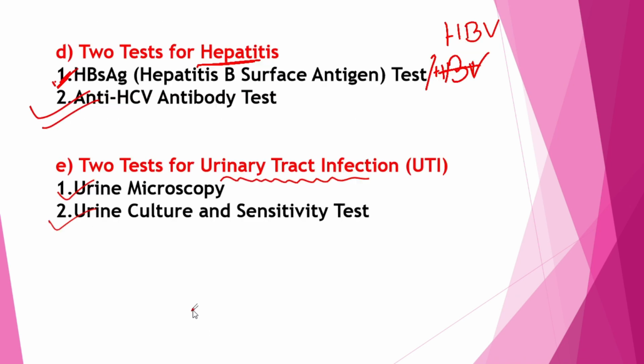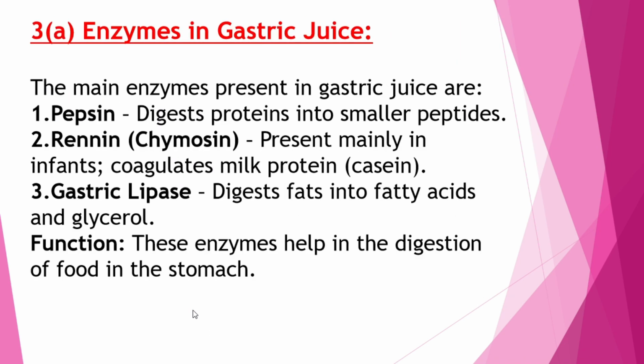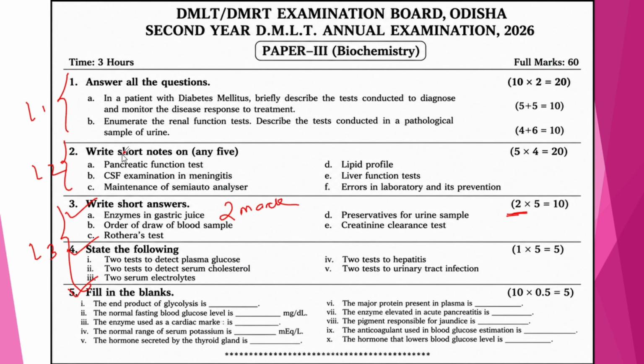So here all your questions are completed. We completed question number 3, 4 and 5. This is all about your biochemistry 2026 annual examination, the second year question. I hope you understand all the answers and all the concepts here.